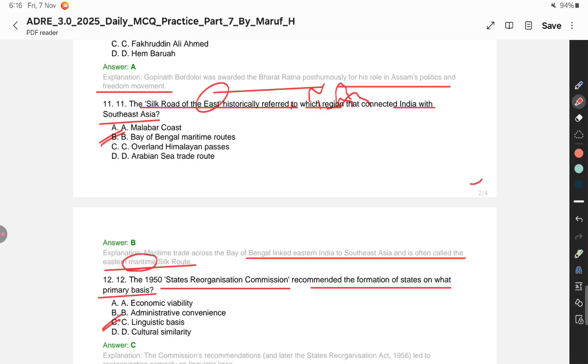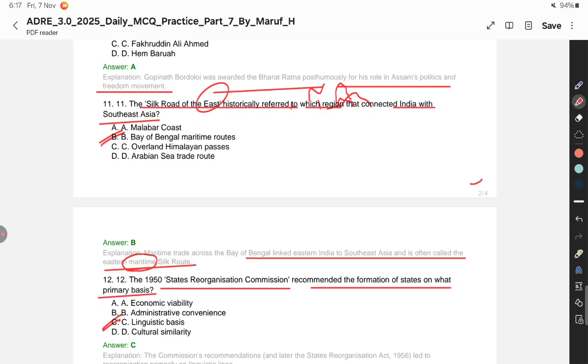Because after the independence, states demanded that we need recognition of our state on the basis of our language, and which state was the first to do so? It's Andhra Pradesh. Remember this one, a man who sat in a fast and gave his life for the recognition of his state on the basis of the language.